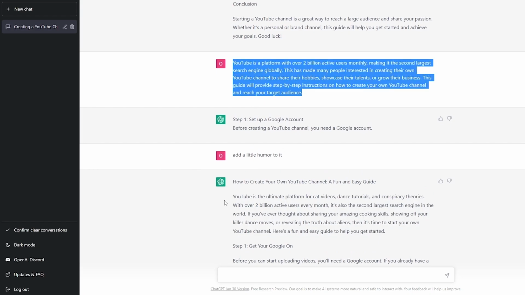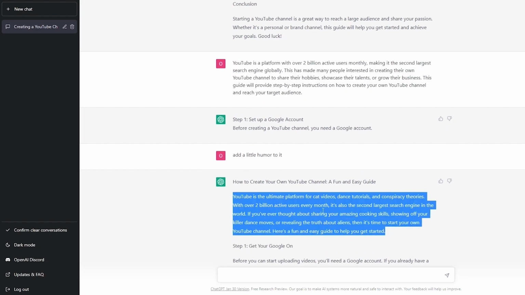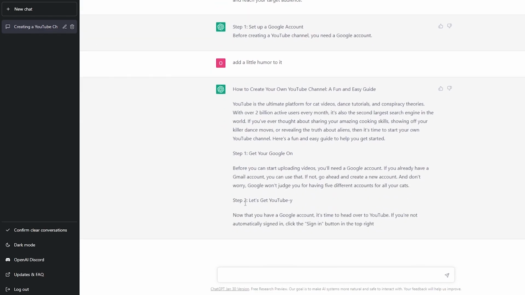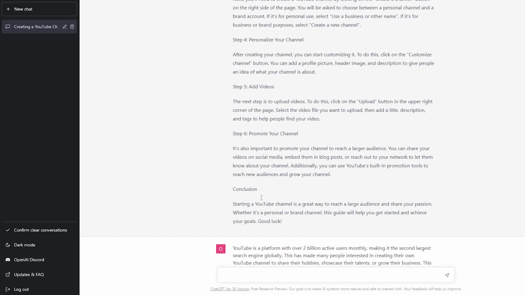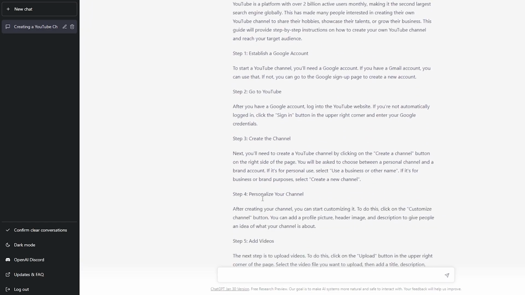As you can see right here, it's added a little bit more stuff to it, different word of play, making it a little bit different. That's what it is about. That's what you could do with ChatGPT. You should not rely on it 100%. Like, you shouldn't just ask it to write a script and then copy paste it and send it to your client or post it on your blog or whatever. I mean, you can do it, but come on.